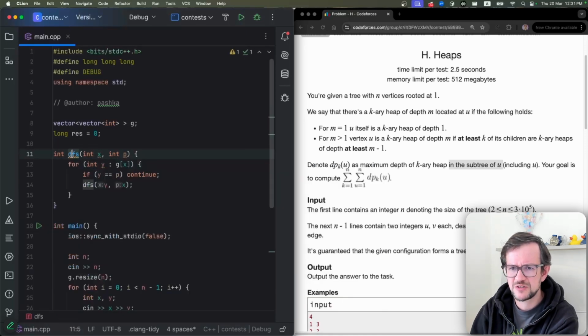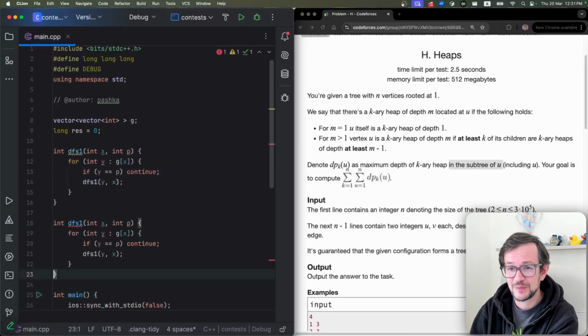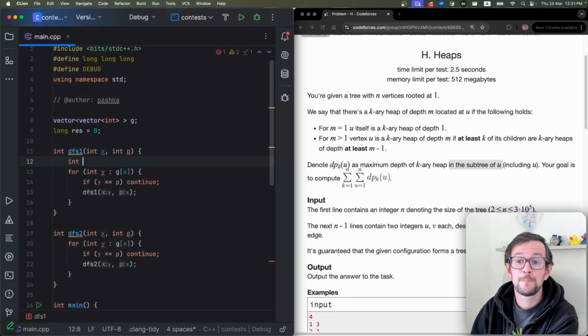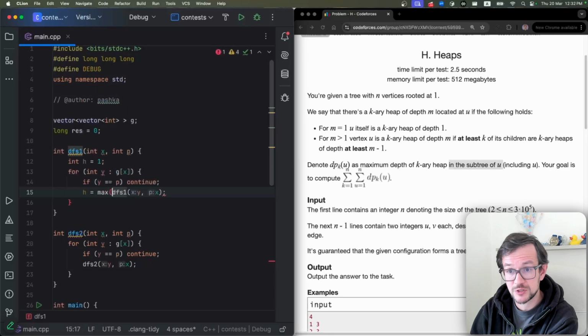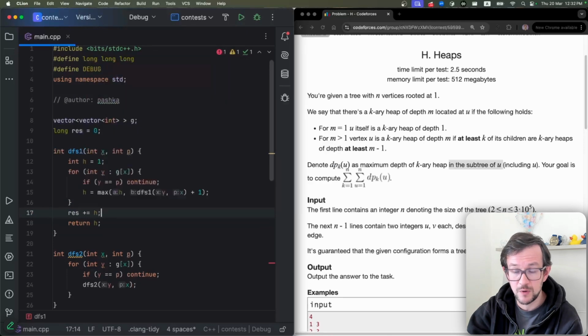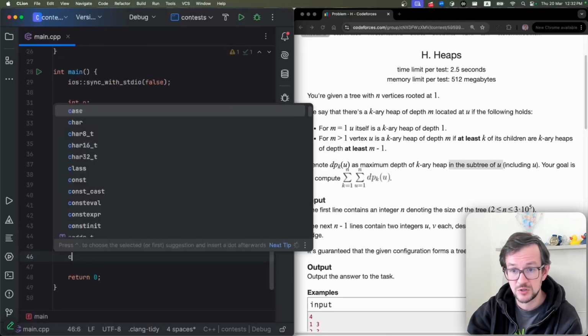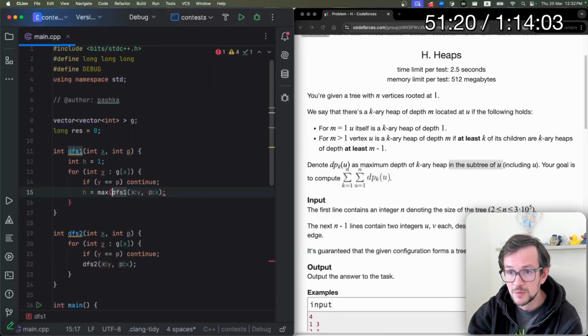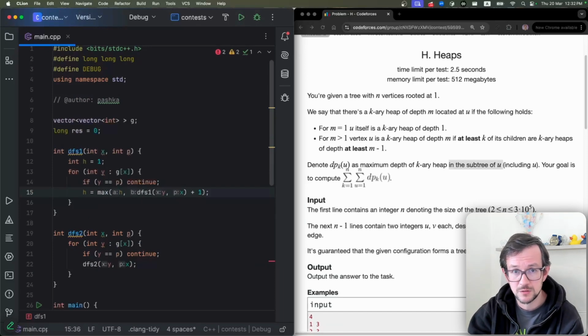Okay, I will do it really strangely. I know I need multiple DFSs, so I just copy this DFS. Again, calculate the height. The height of the tree is calculated like this: it's either 1 if you have a leaf, or the maximum of the heights of your children plus 1. That's how you calculate the heights of all elements.